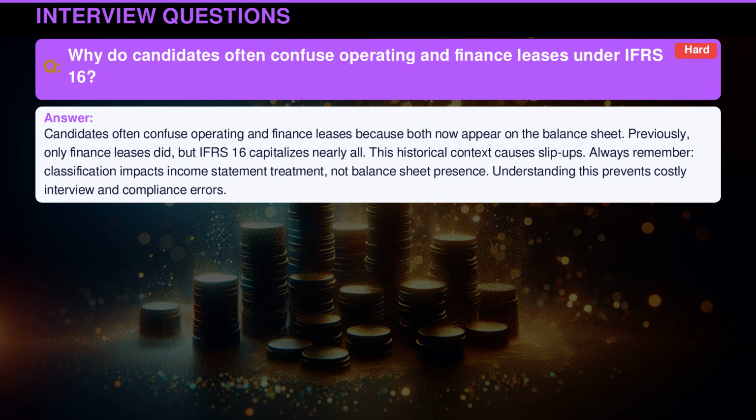Candidates often confuse operating and finance leases because both now appear on the balance sheet. Previously, only finance leases did, but International Financial Reporting Standard 16 capitalizes nearly all. This historical context causes slip-ups. Always remember, classification impacts income statement treatment, not balance sheet presence. Understanding this prevents costly interview and compliance errors.